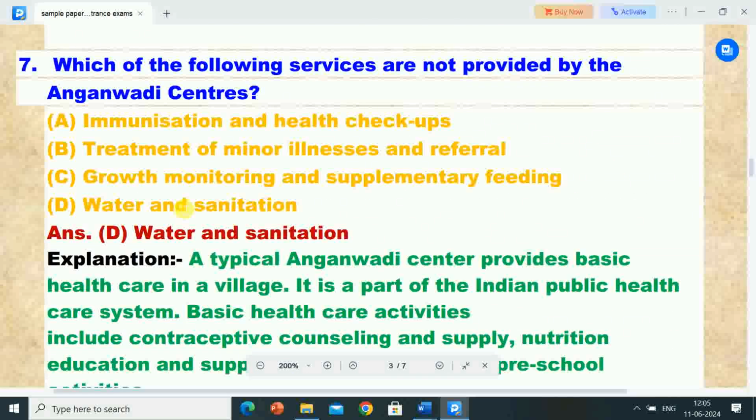Next question is, which of the following services are not provided by the Anganwadi centers? Options are A. Immunization and health checkups, B. Treatment of minor illness and referral, C. Growth monitoring and supplementary feeding, D. Water and sanitation. Correct answer is option D, water and sanitation.